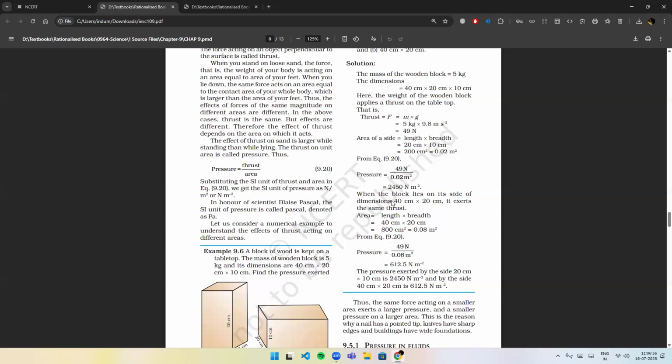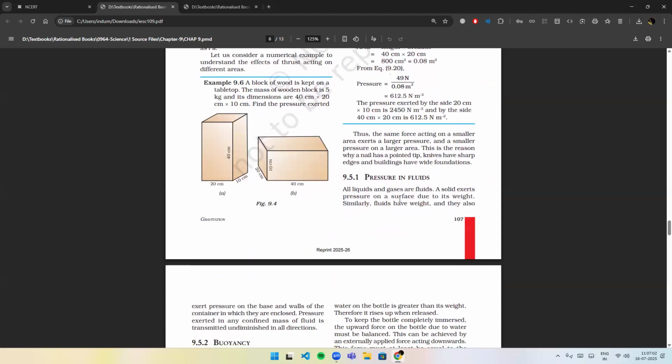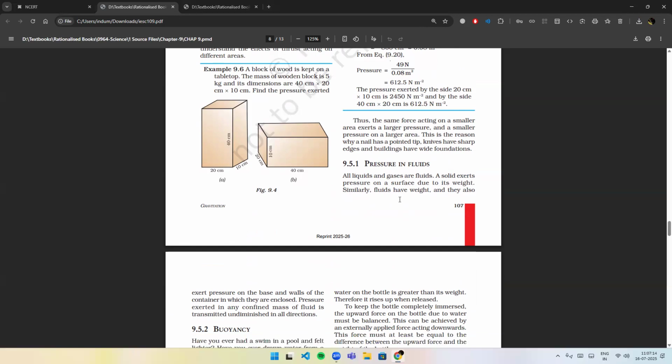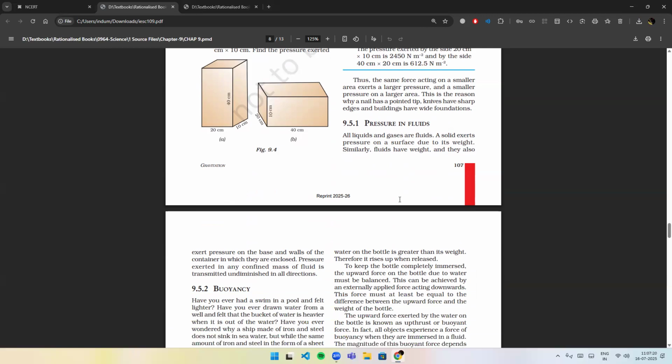Let us consider a numerical example to understand the effects of thrust acting on different areas. Thus, the same force acting on a smaller area exerts a larger pressure and a smaller pressure on a larger area. This is the reason why a nail has a pointed tip, knives have sharp edges, and buildings have wide foundations. Pressure in fluids. All liquids and gases are fluids.